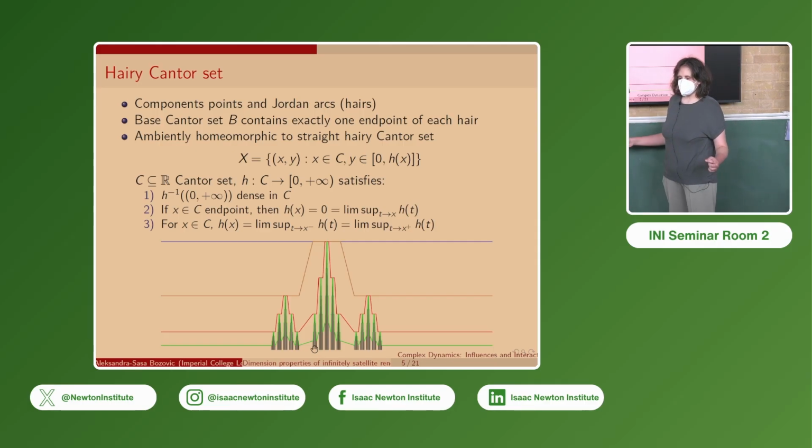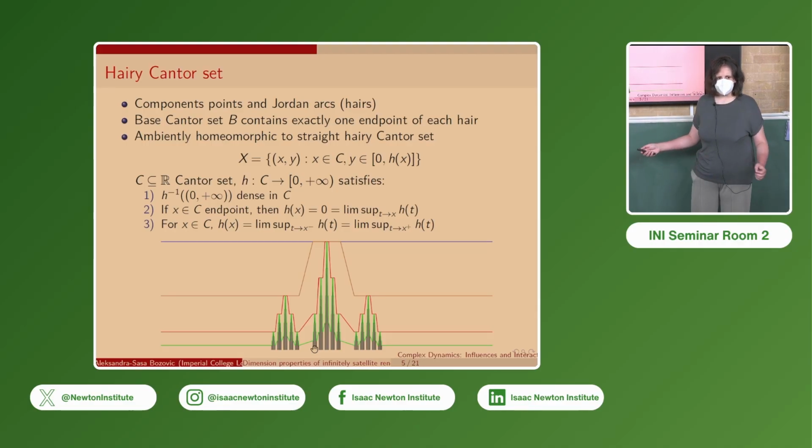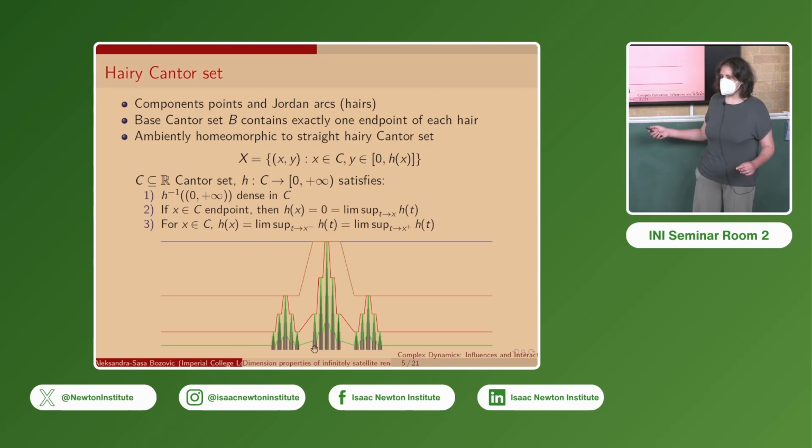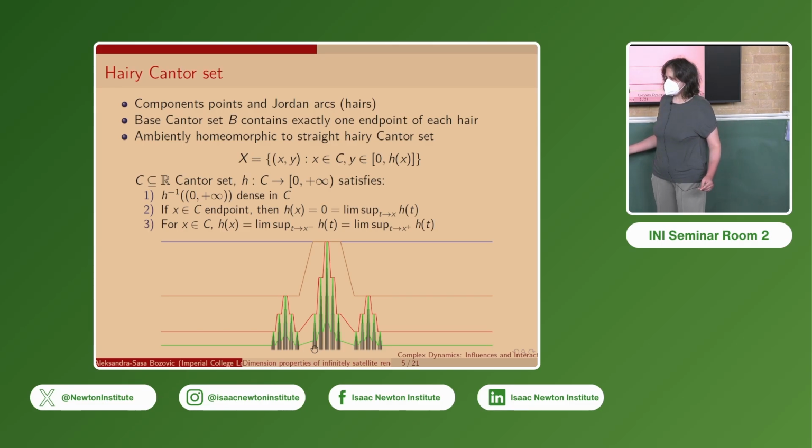The set of all points with strictly positive height is dense in C. Also, every endpoint of the Cantor set has 0 height. It also equals the lim sup of the heights of the points approaching it. And further, for any other point x in C, the height at x equals the lim sup of the heights of t as t approaches x both from the left and from the right.